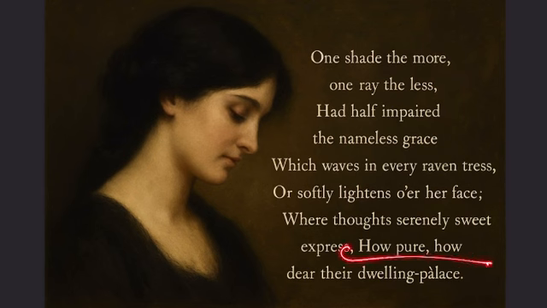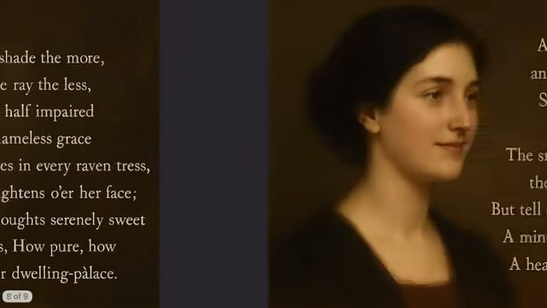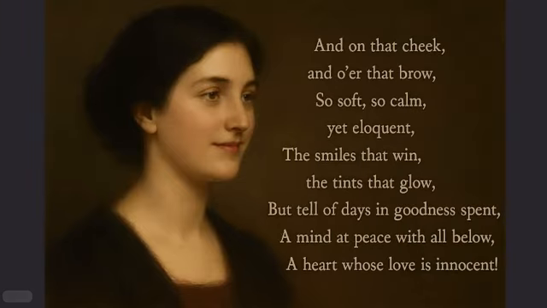Let's move to the next line. How pure, how dear their dwelling place means these thoughts which the poet is talking about live in her pure and precious heart and mind. Dwelling place means the place where something lives, which is like a house. Here, dwelling place means her heart and mind.